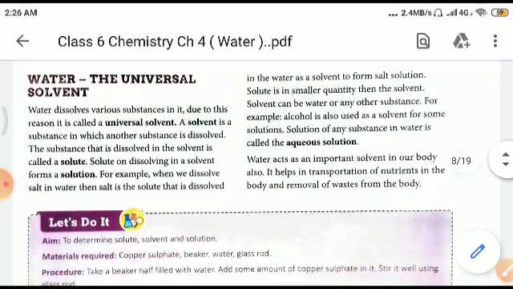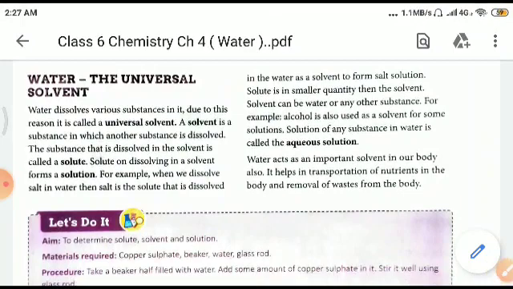A solvent is a substance in which another substance is dissolved. The substance which is dissolved in the solvent is called solute. Solute on dissolving in a solvent forms a solution. For example, when we dissolve salt in water, then salt is the solute that is dissolved in the water as solvent to form a salt solution. Solute is in smaller quantity than the solvent, right? Solvent can be water or any other substance like alcohol.